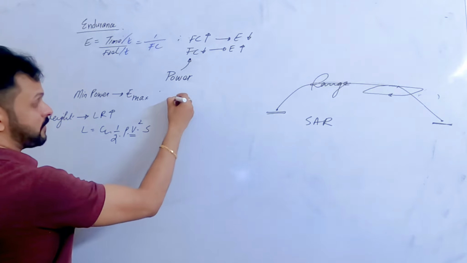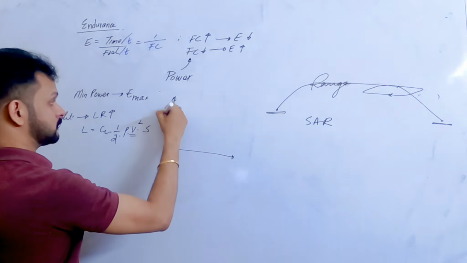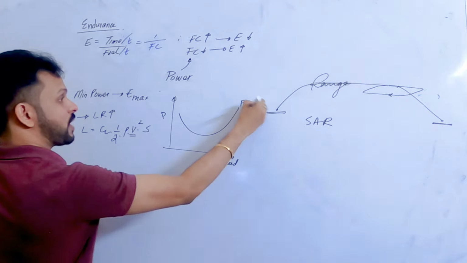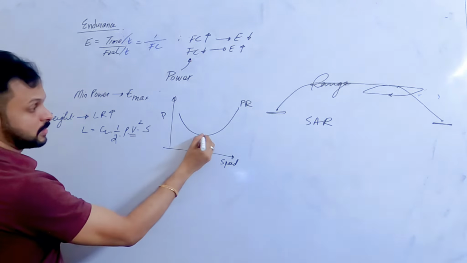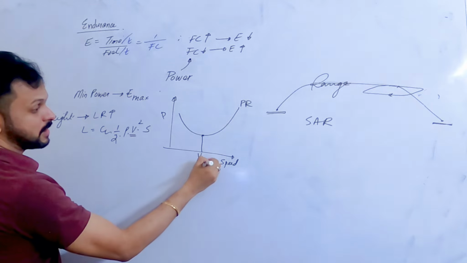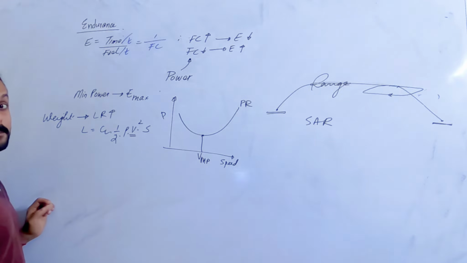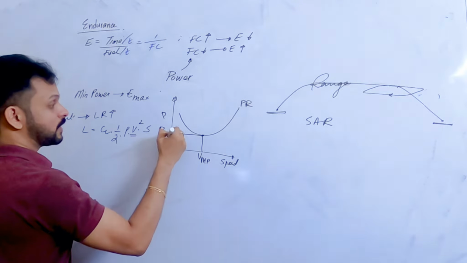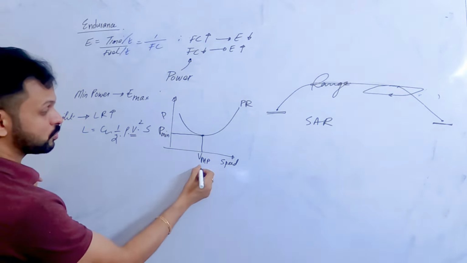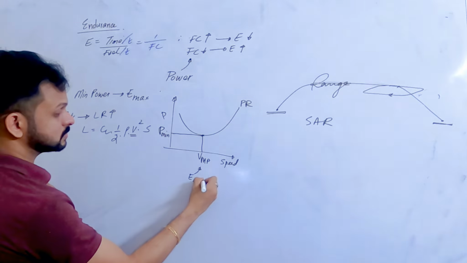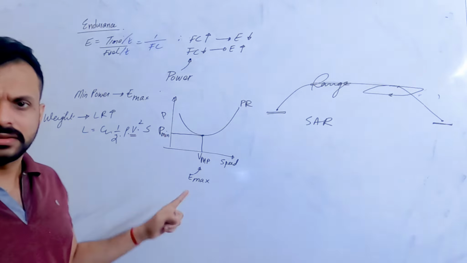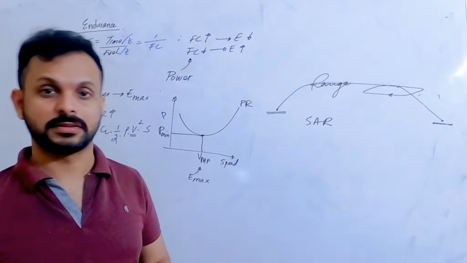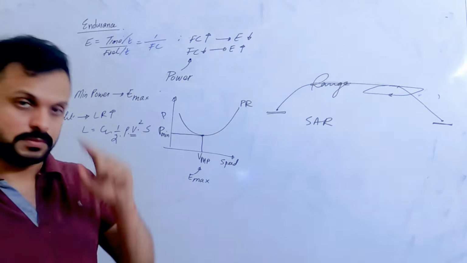If you look at the power curve, power and speed, the power required curve is like this, right? This is the point where we have minimum power, and the speed corresponding to that is called VMP, the minimum power speed, and the value of power corresponding to that is the minimum power. This is the speed which is going to give us maximum endurance. We have seen this graph before, the power curve. This is where we explain the stability and such for the power as well as the thrust curve, right?